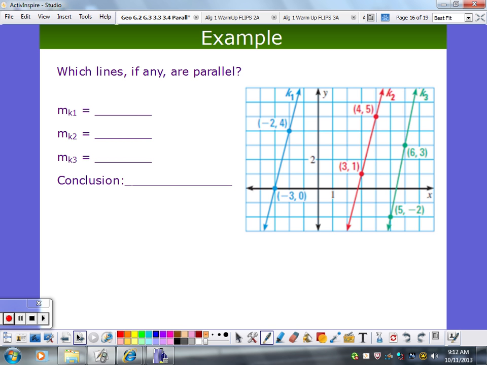Which one are you doing? We got blue, we got red, we got green. This one. Start over here. 3 minus -3 equals 5. So you're doing y2 minus y1 over, and then 6 minus 5 is 1. 5 and 1. So this one's 5? Okay. All right, what about the other ones?